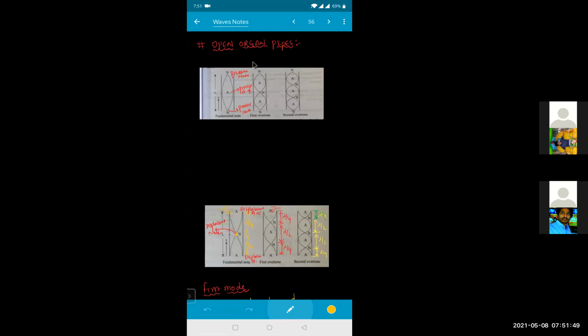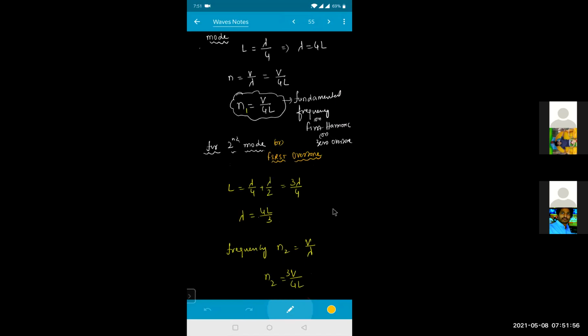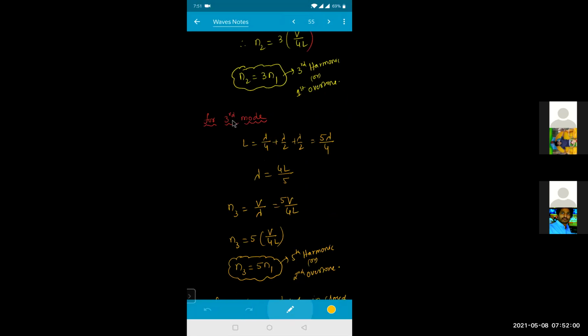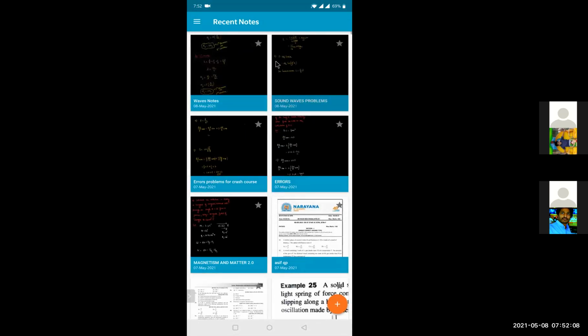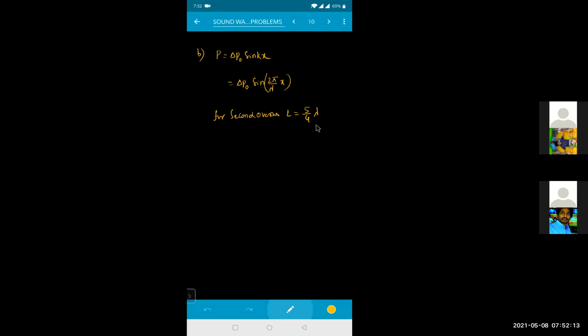First mode ఇదేమో, సారీ ఇక్కడ ఉంది కదా, second mode ante first overtone, third mode ante second overtone. So for the third mode, we are getting the second overtone. For second overtone, length will be equal to how much? 5 lambda by 4. So that's the value I'm using right now. This one will be equal to 5 lambda by 4 for the second overtone. So at middle of the pipe, what will be the length?